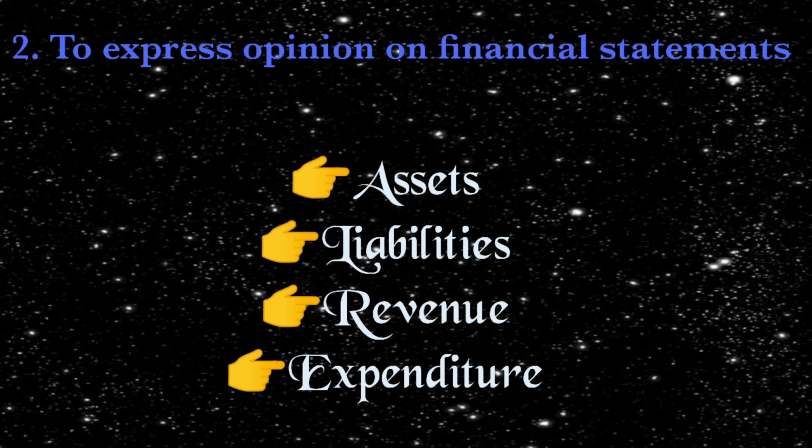Next is liabilities. He needs to check the profit and loss balance, creditors balance, bills payable, and any outstanding expenses. That also needs to be checked by the auditor under liabilities.